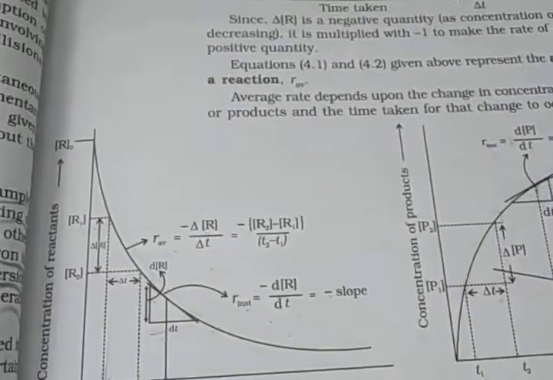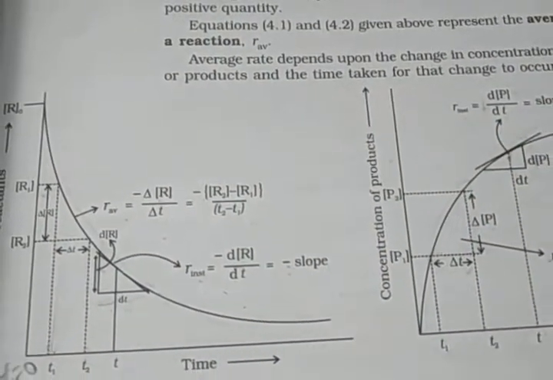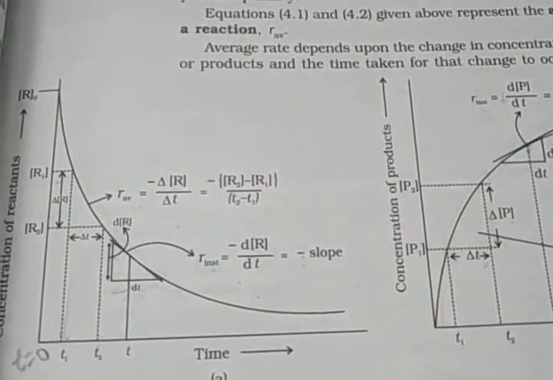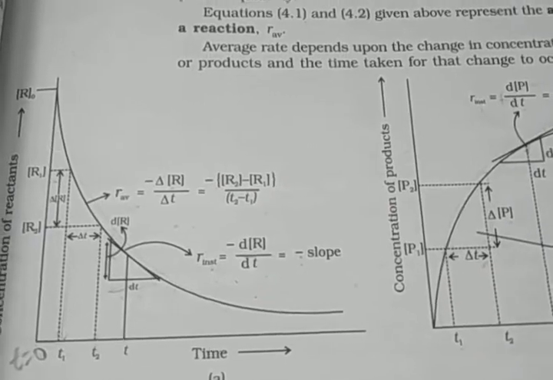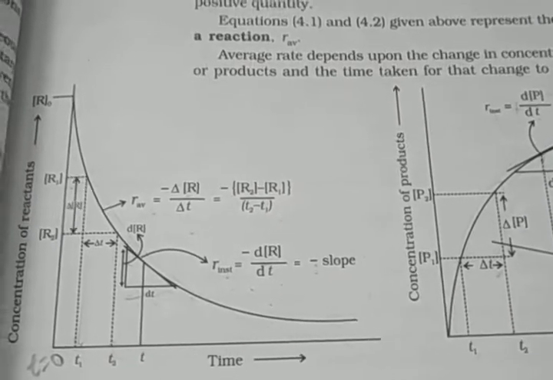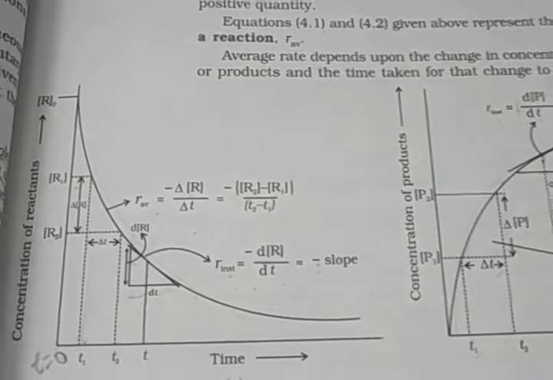Okay, so this is the graph of the instantaneous and average rate of reaction, and these are two very important graphs. Their basic concept is also important, because questions related to both graphs are also asked in GUJCET and NEET, and in board exams also. It depends on which type of question is asked.